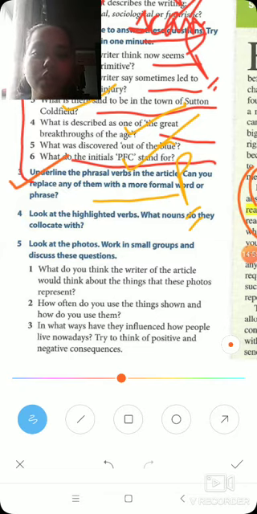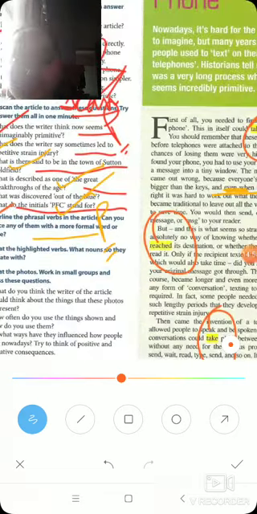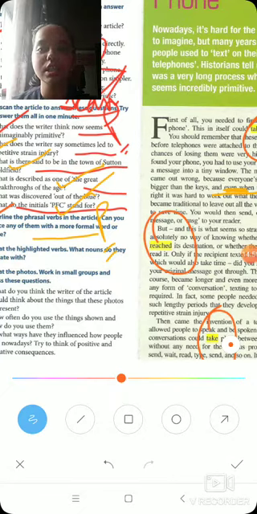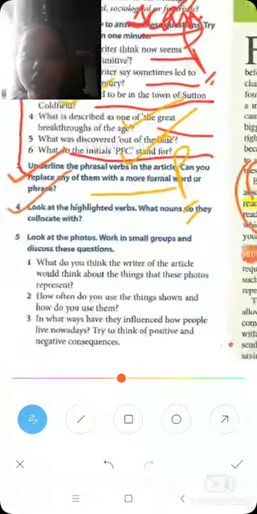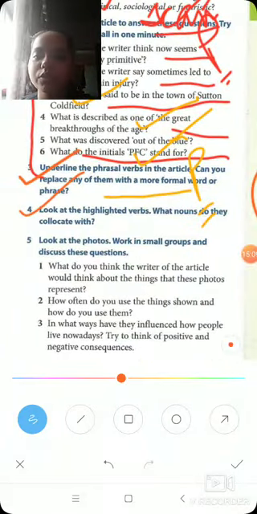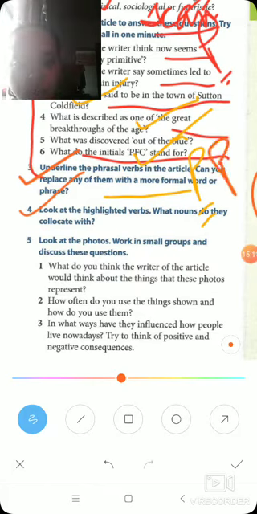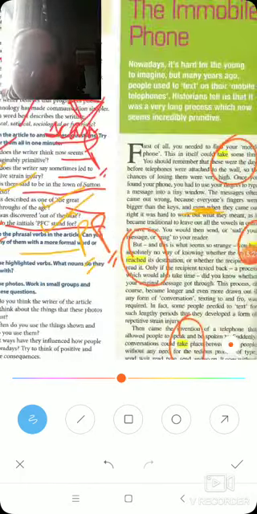So basically these verbs you have to understand with which noun they'll collocate. Basically this is the question. If you can guess, you can pause the video, but otherwise we'll discuss it together, but I'd prefer that you do it with me.